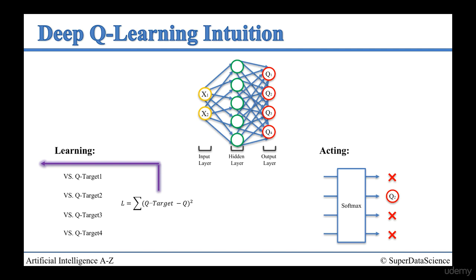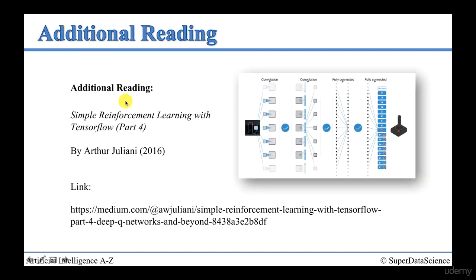So that is deep Q learning, or the intuition behind deep Q learning. We've got lots more to cover off. And then, of course, we've got the practical. In the meantime, if you'd like to get some additional information on deep Q learning, we've got a recommended reading. We've already spoken about Arthur Giuliani's series of blog posts.